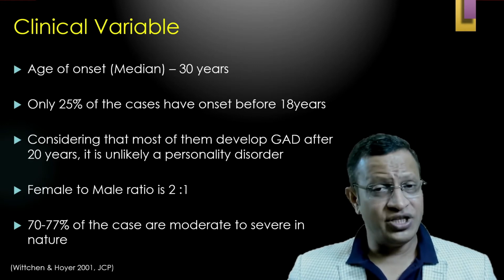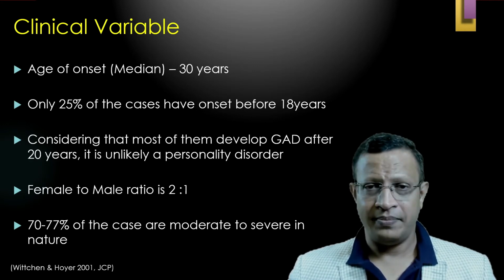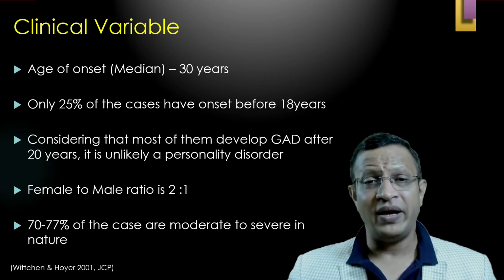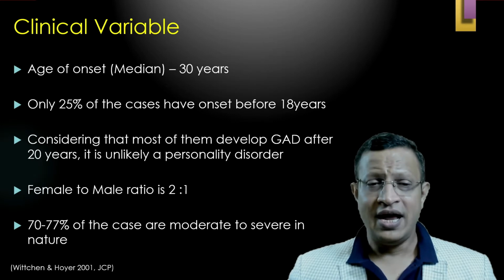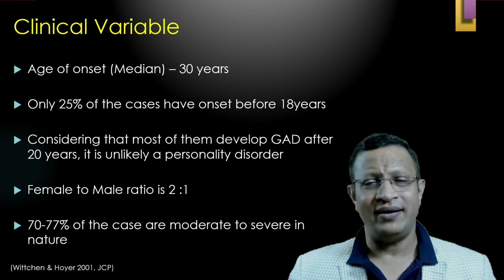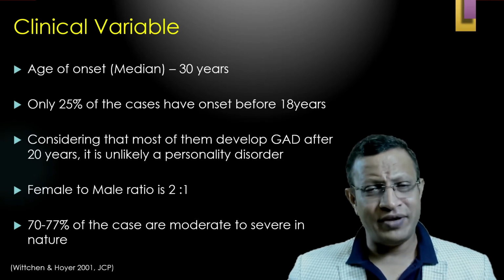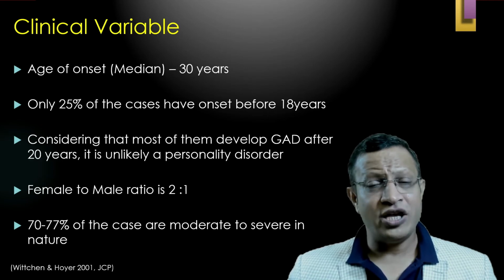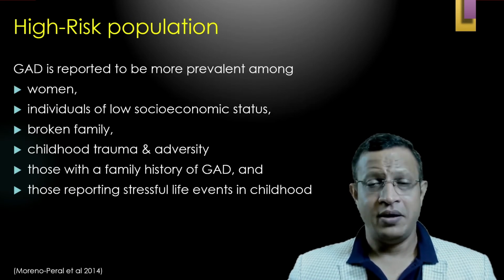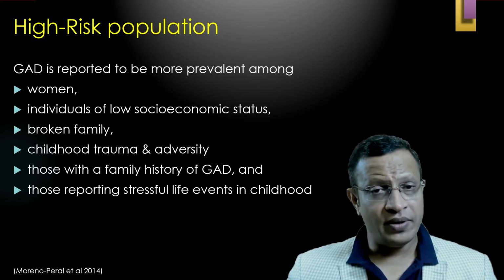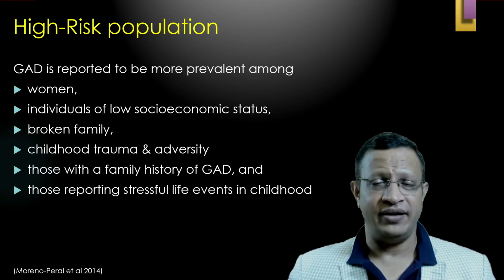However, GAD is very common in females. That means gender plays a very important role. The female to male ratio is 2:1. At the same time, if you look at the severity, in 70 to 77%, the severity ranges from moderate to severe in nature. But who are those people who are at high risk of developing GAD?